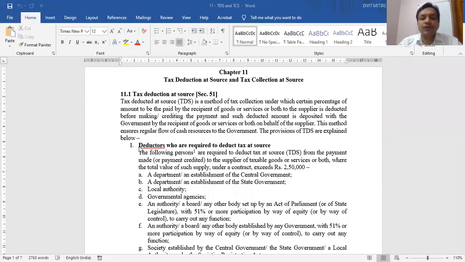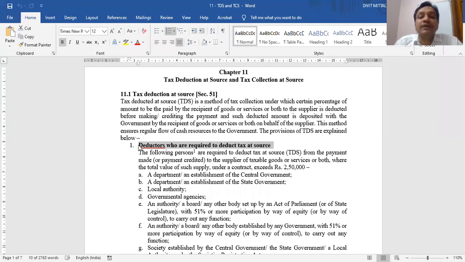Now let me discuss with you the provisions. So my first subheading of TDS: who are those people who are legally required to deduct tax at source? It's not that every recipient is required to deduct tax at source. In my example, Delhi University was the recipient of goods and one company was the supplier of goods. Now, logically, who will be the deductor? Deductor will be the person who has to pay. Now, who pays? Who purchases something?